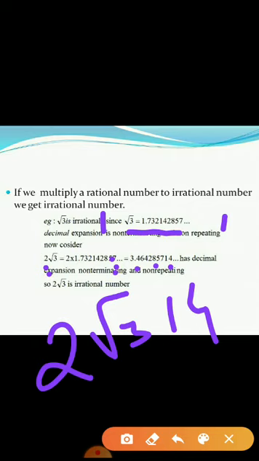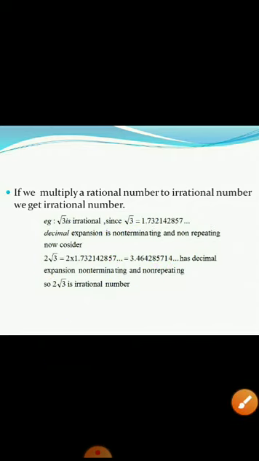So repeat it and you will get this as the answer: 3.464285714 and so on. That means it is what? Non-terminating and non-repeating. So again it is an irrational number. So what we had got? Addition and multiplication of a rational and irrational is always irrational number itself.